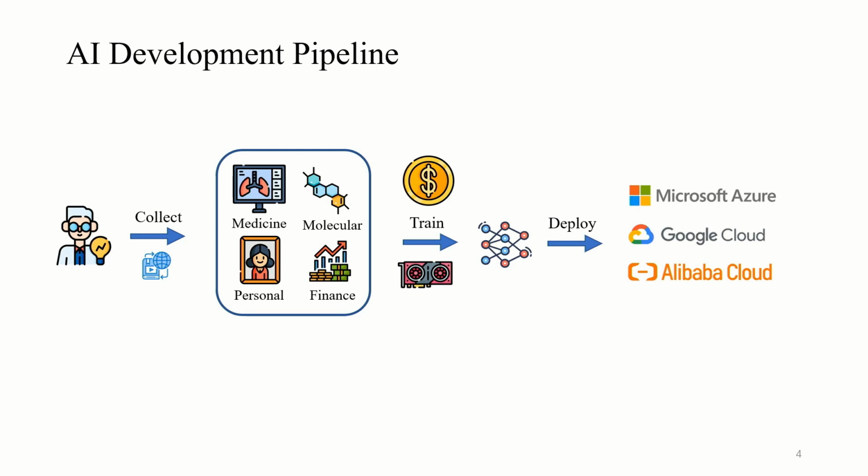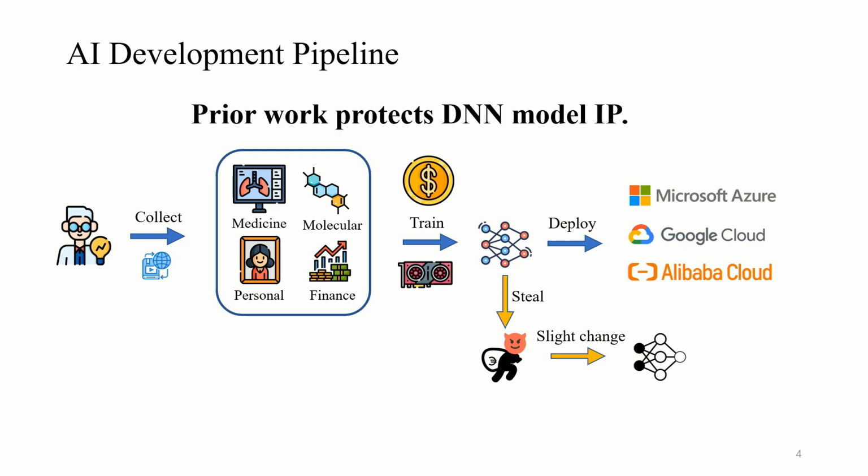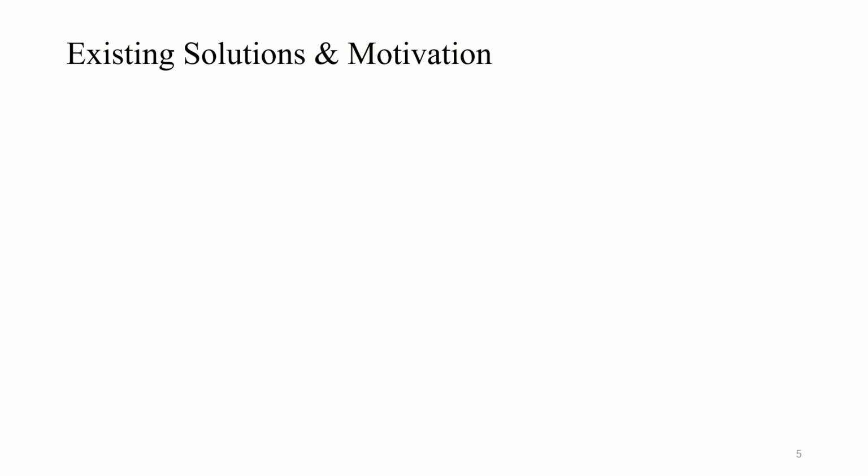Obviously, model training is expensive because of the high accelerator price and power consumption, so the model is a valuable property and can be stolen by an adversary to build a comparable AI service. To counter this, prior work has proposed various defensive solutions. In particular, existing solutions can be categorized into three types.